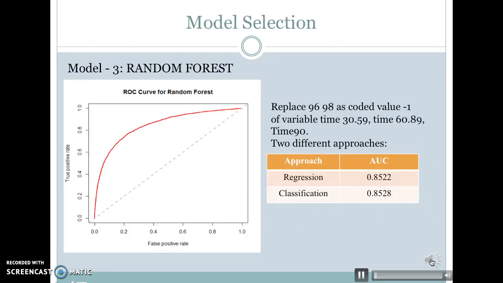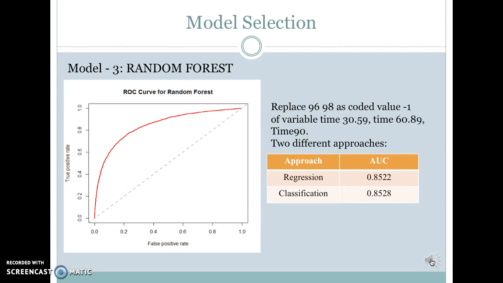Our third model is random forest. We apply two approaches.